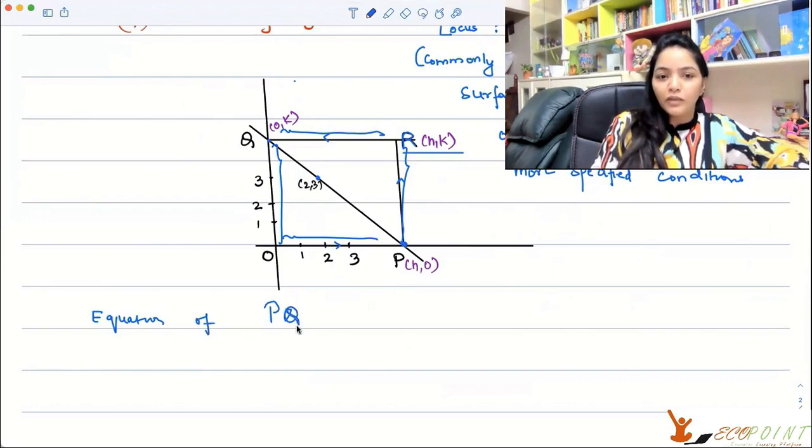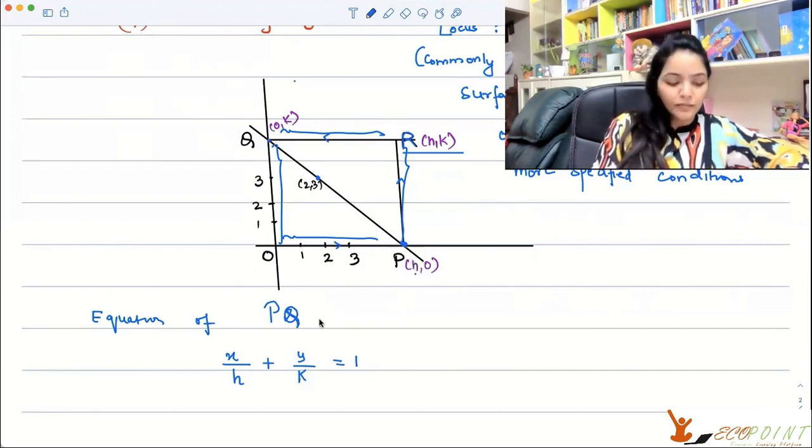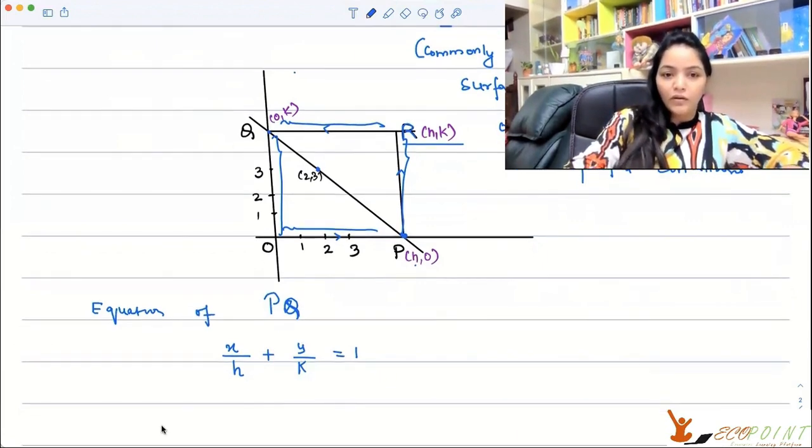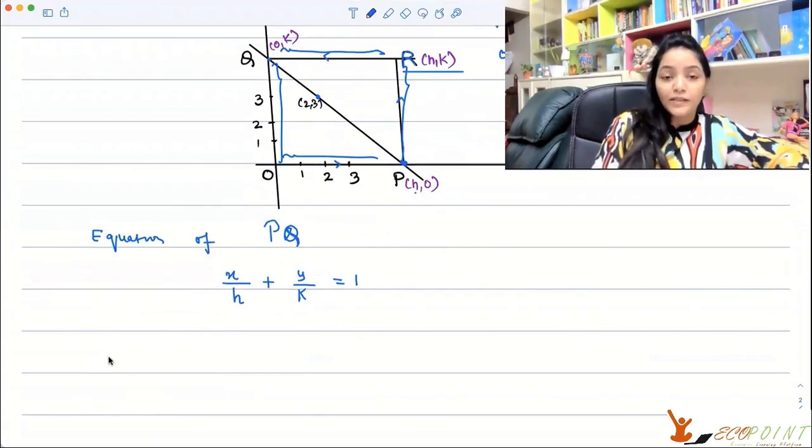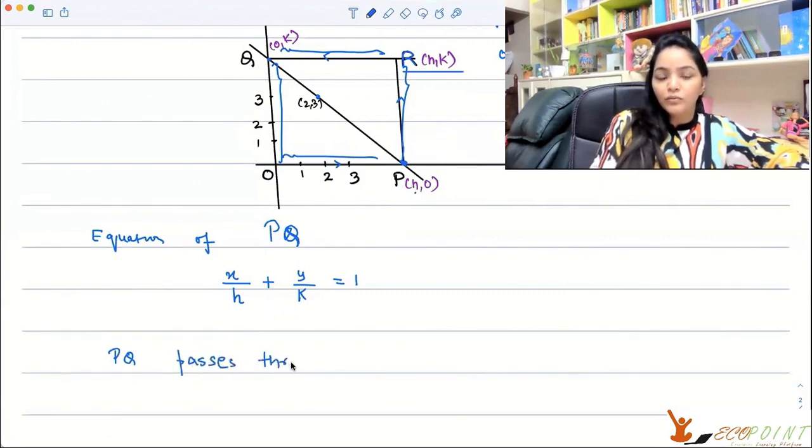Clearly, the equation of PQ is x upon h plus y upon k equals 1.